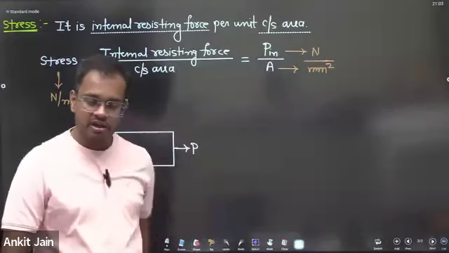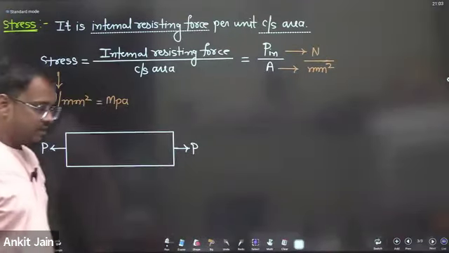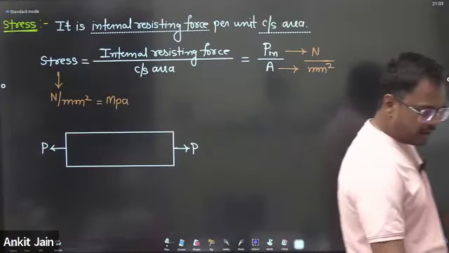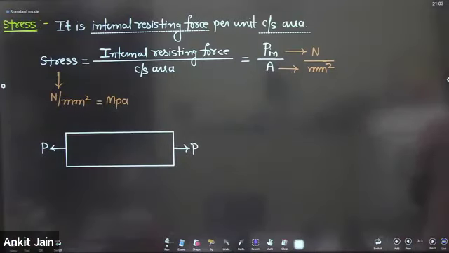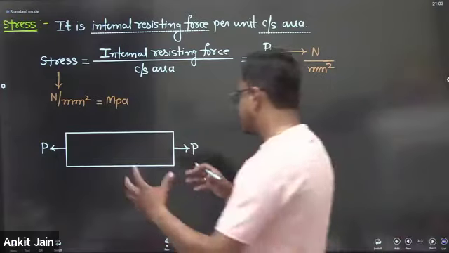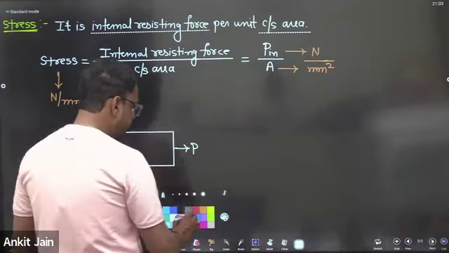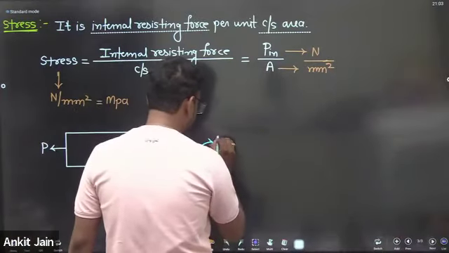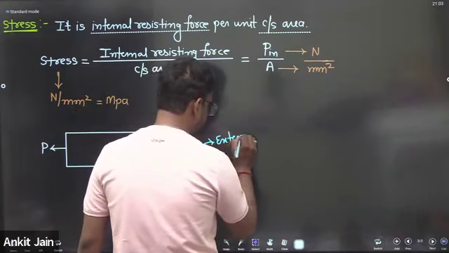Now, what do you mean by internal resisting force? See here. I consider a body and you are applying an external force on it. So P is an external force.